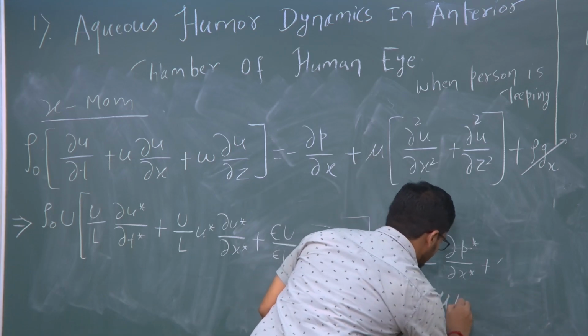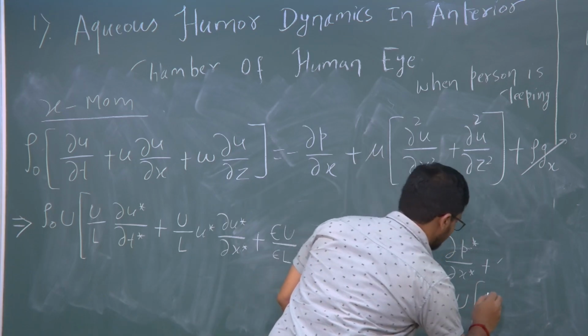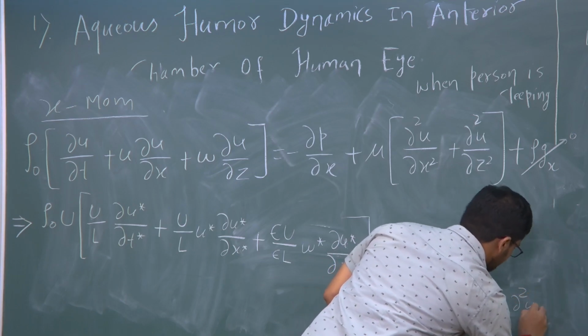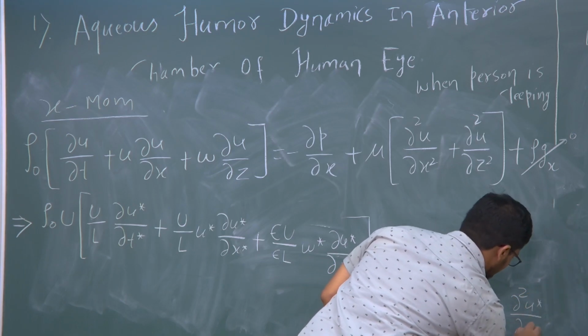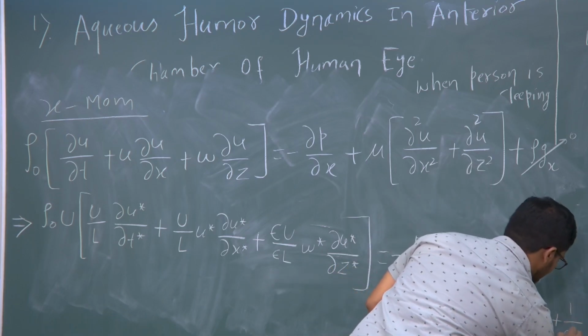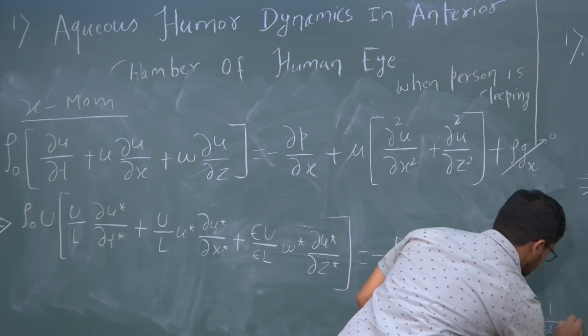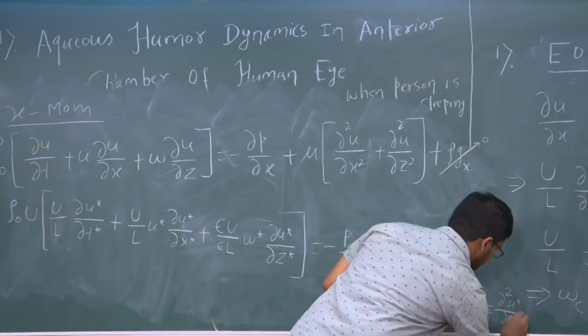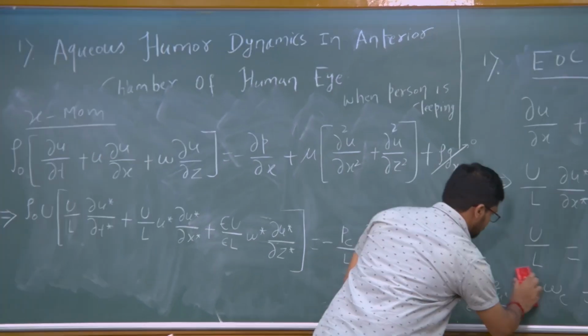So, this is mu times u and it will be 1 upon L square dou square u star upon dou x star square plus 1 upon epsilon square L square dou square u star upon dou z star square, right.